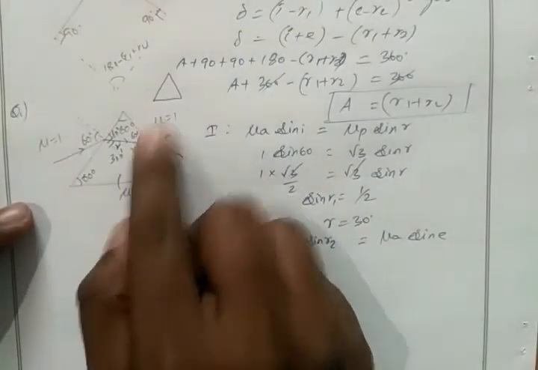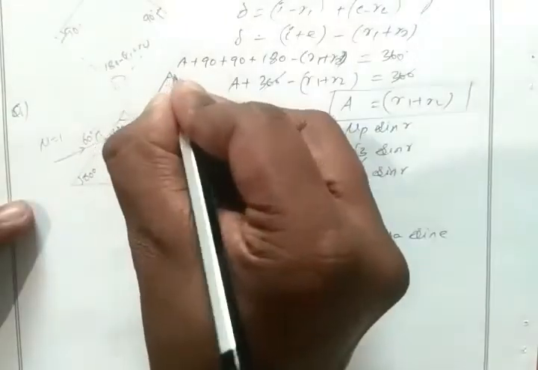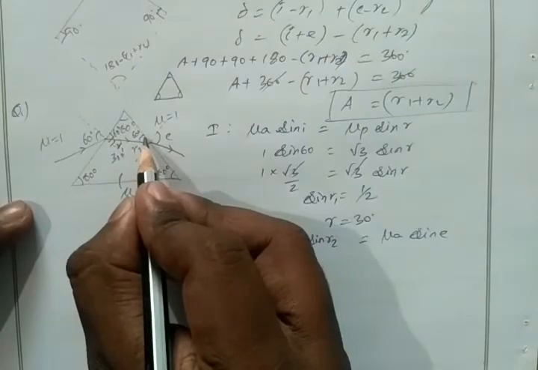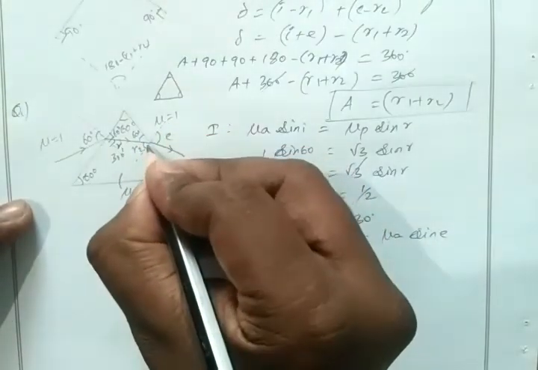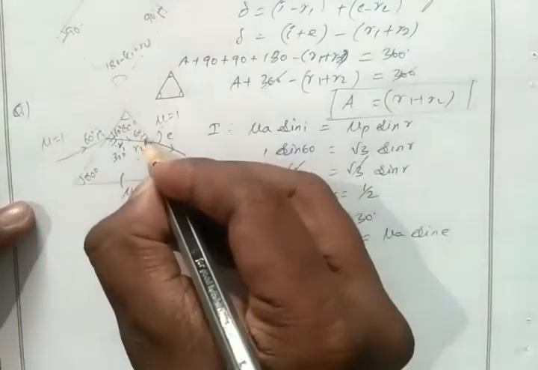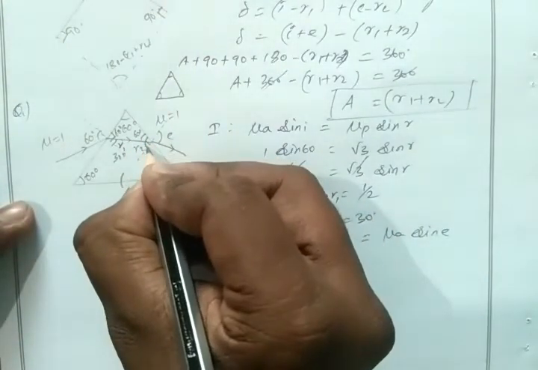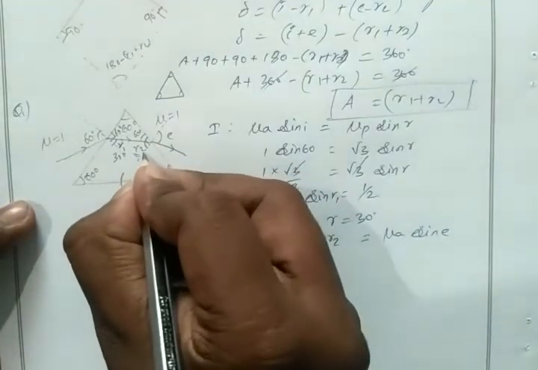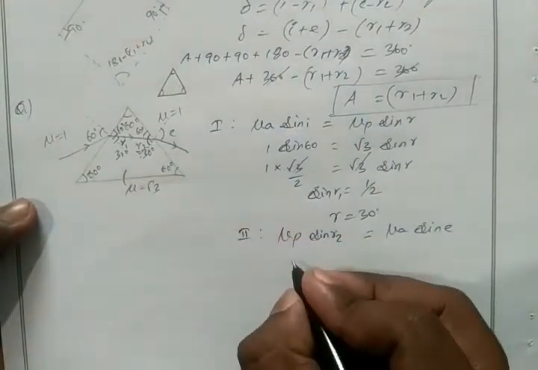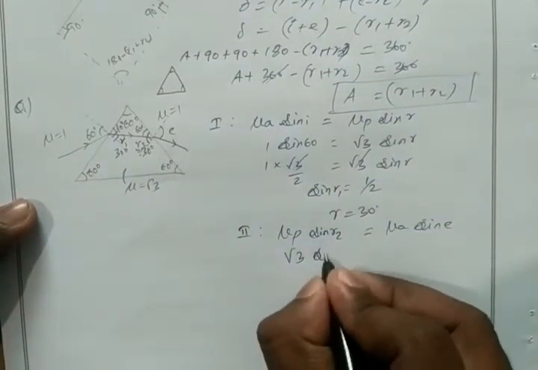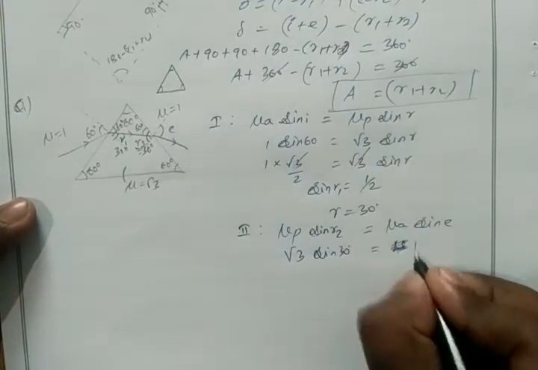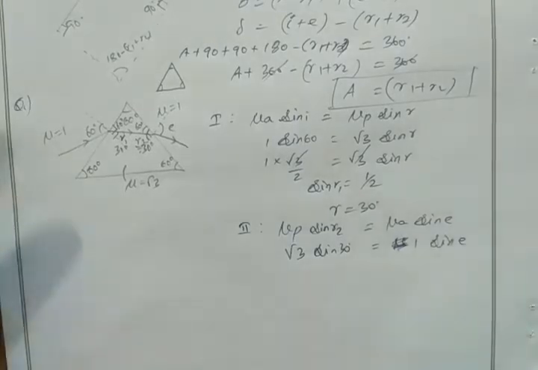So it comes like a perfect triangle, right? All 60 degree, equilateral triangle. So if this angle is 60 degree, for this normal, total angle will be 90 degree because it is a normal line. So 90 minus 60, the remaining angle will be 30 degree. So the R2 value will be 30 degree, correct? Then apply here mu p given in the problem, root 3 sine 30 degree equal to mu a is 1, sine e.